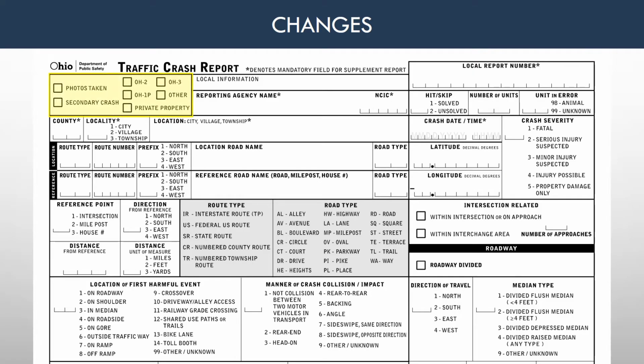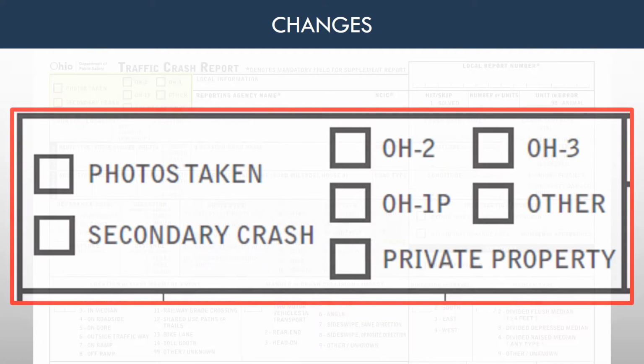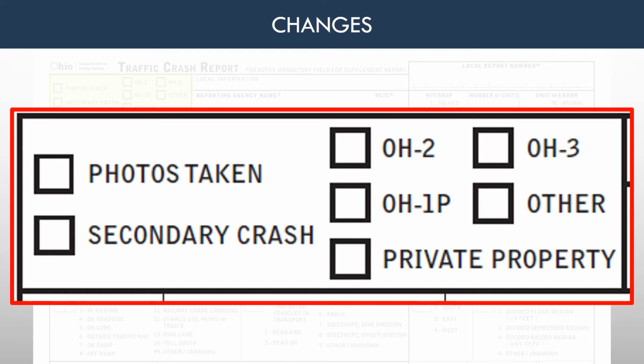A secondary crash box was added. This box should be checked when the crash occurs within a traffic incident scene or within a traffic queue in either direction resulting from a prior traffic incident. Detailed explanation on private property crashes was added into the OH-1 manual. Please reference the manual for guidance on whether a crash is private property or not.